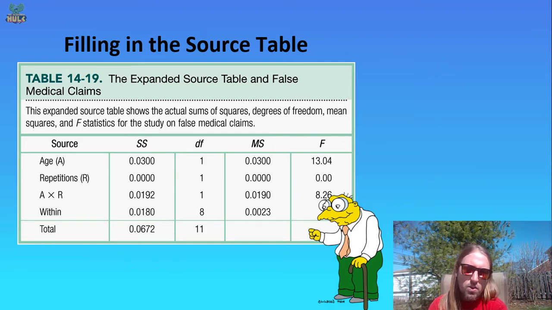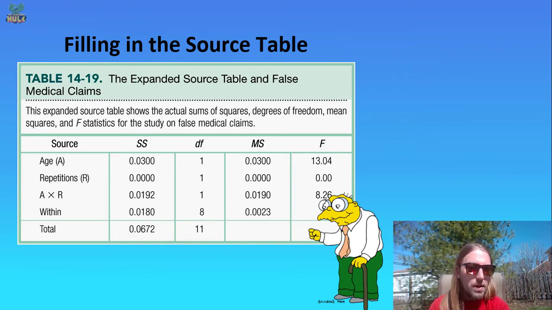If you then solve across the table by taking sums of squares, dividing by degrees of freedom to get mean squares, you find all these four mean square values. To find the effect of each of your independent variables, you take the mean square in that row of the source table and divide it by the mean square within. So for the F ratio corresponding to the main effect of age, we take the 0.0300 and divide it by the 0.0023. This gives us an F ratio of 13.04.